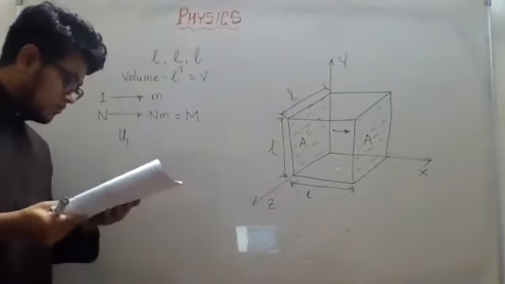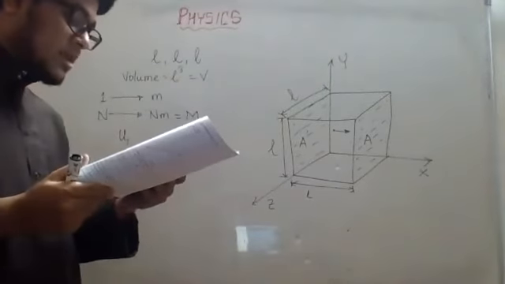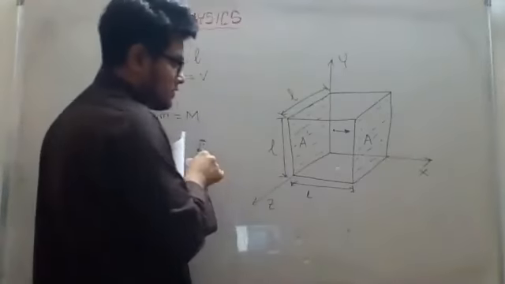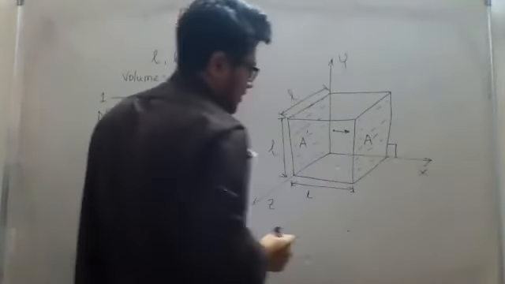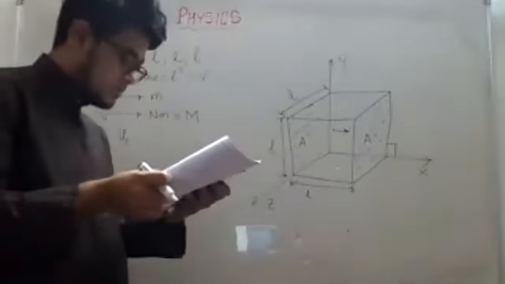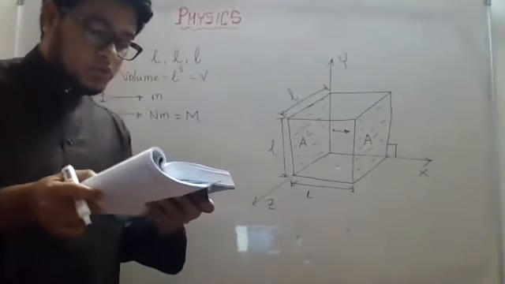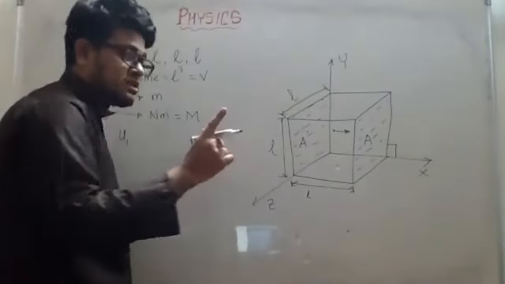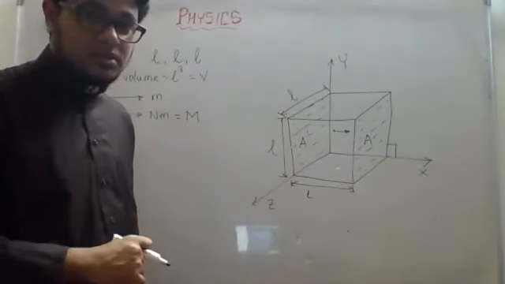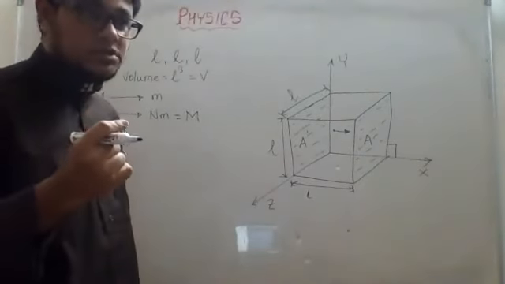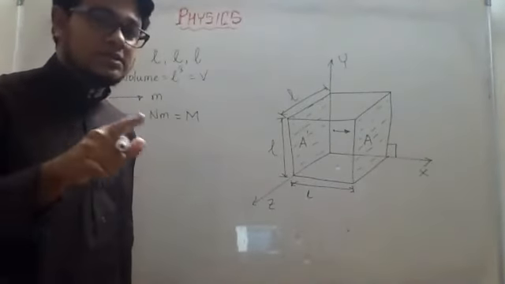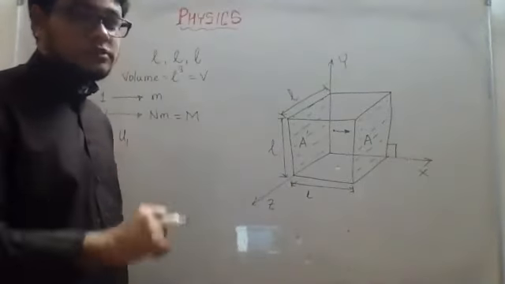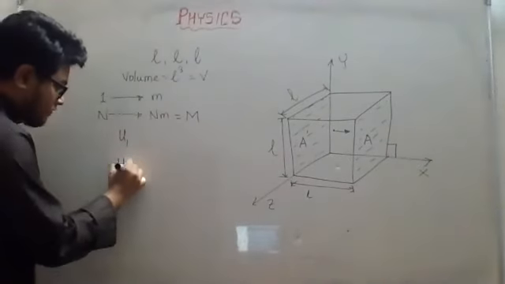Then the molecule collides with the wall A, perpendicular to the x-axis. Yes, this wall A is perpendicular to the x-axis. Since the collision is completely elastic, the molecule will move in the opposite direction with velocity minus u1. Elastic means no loss of kinetic energy will be experienced. So if there is no loss of kinetic energy, there won't be any decrease in velocity. The velocity was u1, still it will be u1, just in the opposite direction. As it is in the opposite direction, now the velocity will be minus u1.